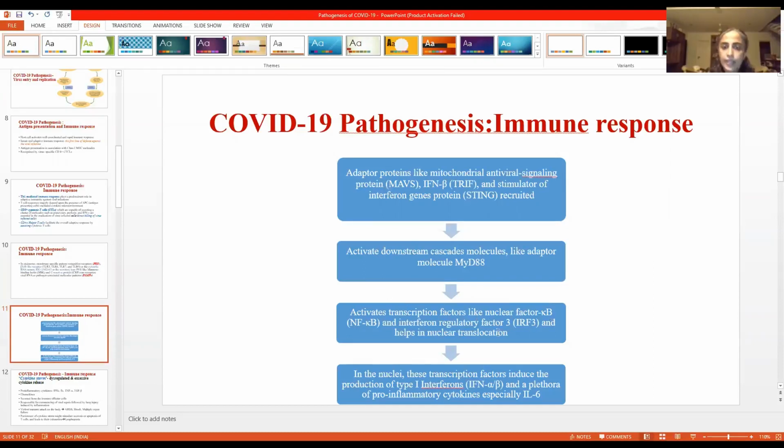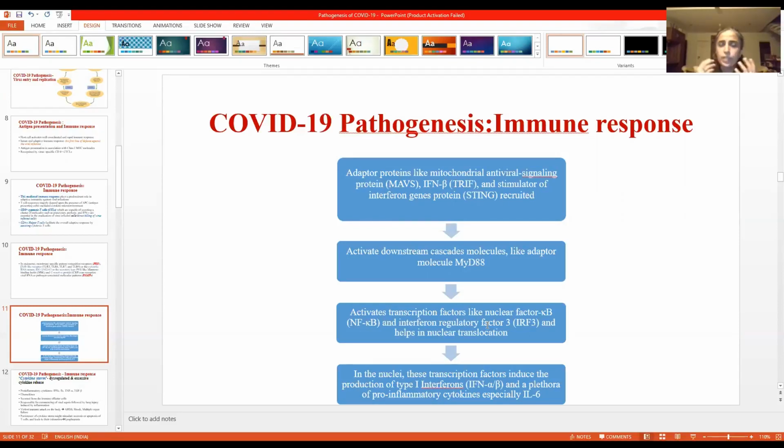And this further activates transcription factors like NF-kB and interferon regulatory factor, which helps in nuclear translocation. And in the nuclei, these transcription factors induce production of interferons, especially type 1 interferon alpha and beta, and a lot of other pro-inflammatory cytokines. Notable among these is interleukin 6.